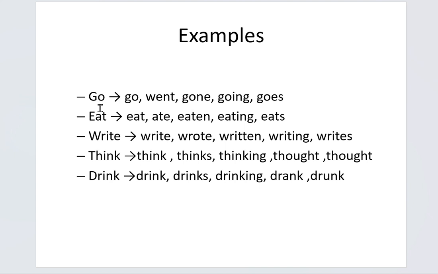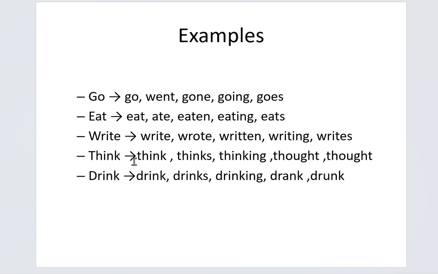And the first example is go. The V1 form of go is go. V2 form is went. V3 form is gone. V4 form is going. V5 form is goes. And the second example is eat. The V1 form of eat is eat. V2 form is ate. V3 form is eaten. V4 form is eating. V5 form is eats.